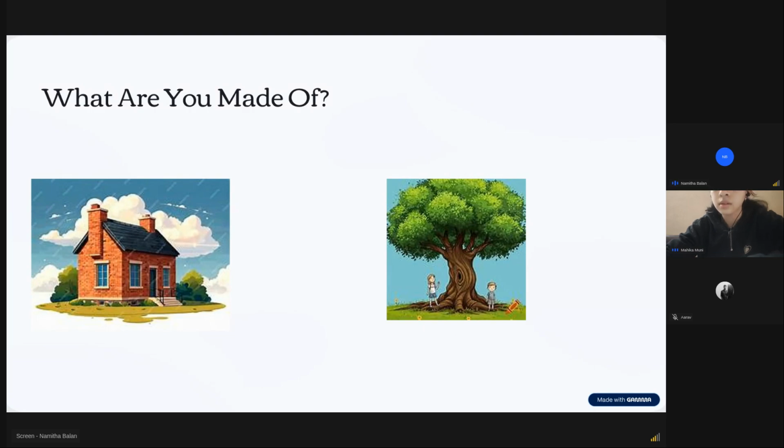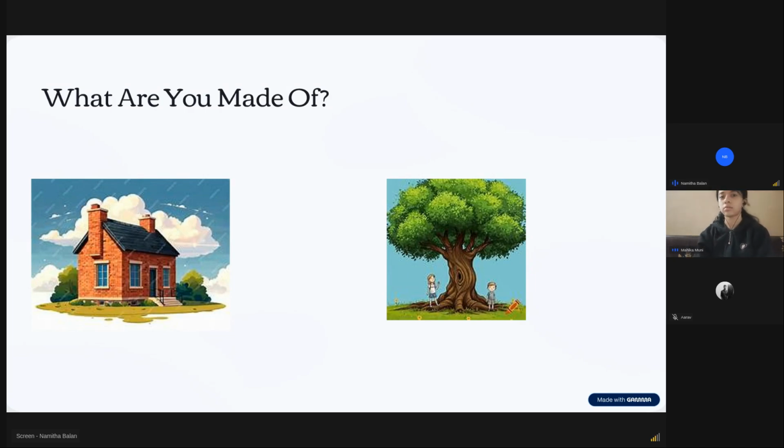So how can you differentiate these two? Because in the soil of the trees there are microorganisms which use oxygen, while a house does not require oxygen. Only in that way you can differentiate this house and the tree.